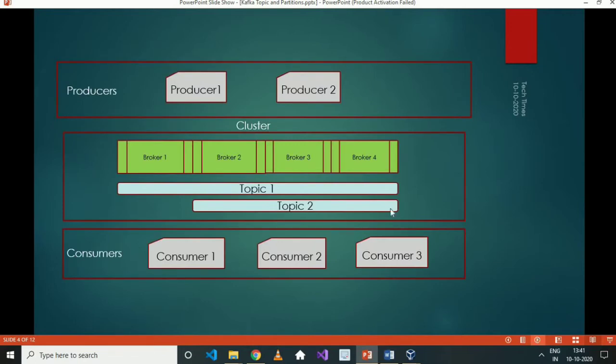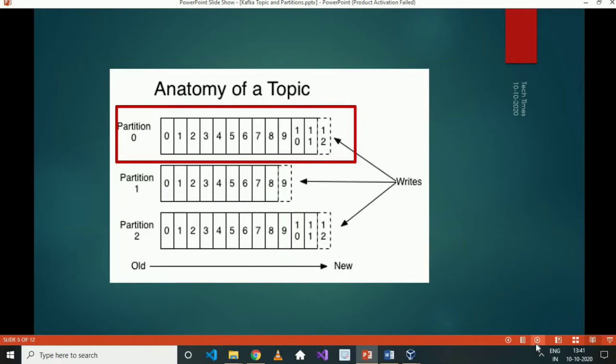Let's take a look here. We have a few brokers, consumers and producers. The task of a producer is to produce messages to a topic, and how it is managed internally is none of its concern. Similarly, consumers can consume messages from a topic. If you look at the figure, all the messages are appended to a topic, and internally it contains multiple partitions. Let's not focus on partitions for now and understand a topic in the context of a single partition.